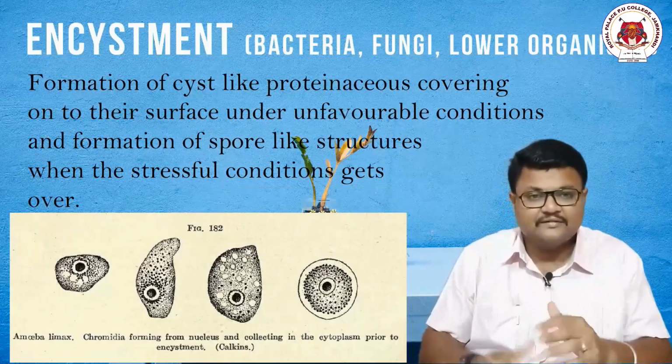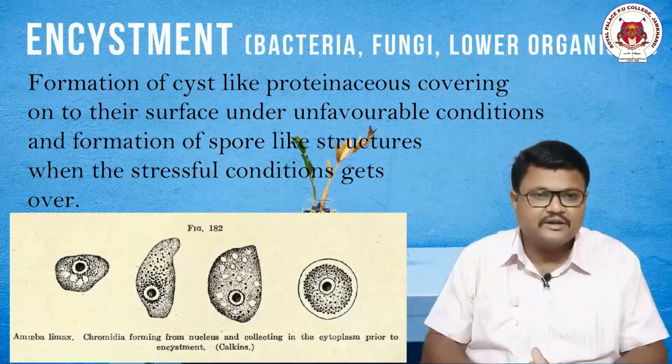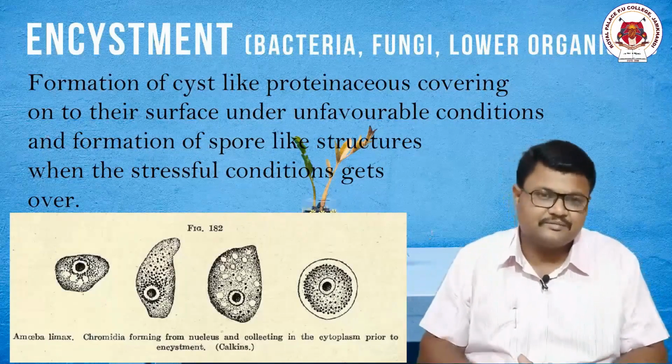And here the formation of the protective cover, or the cyst-like layer, is called encystation. Right? So students, I have given one word in case of suspension, and that is encystment, which is observed in microorganisms under stressful conditions.